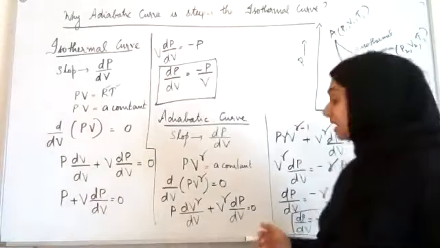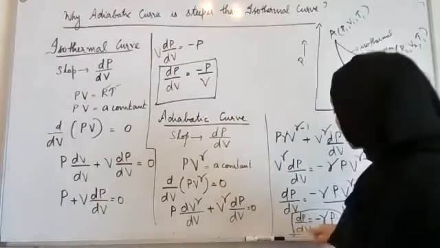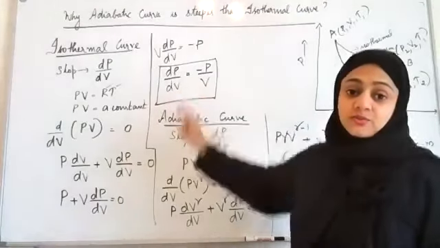Or you can tell that the slope of the adiabatic curve is gamma times the slope of the isothermal curve.